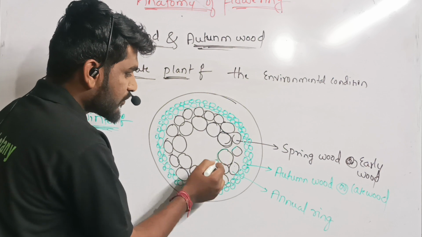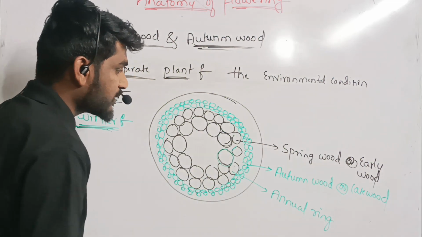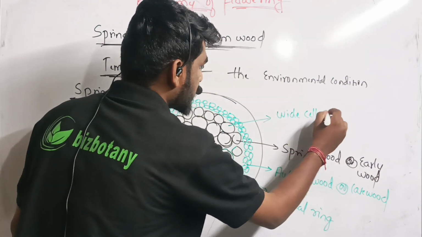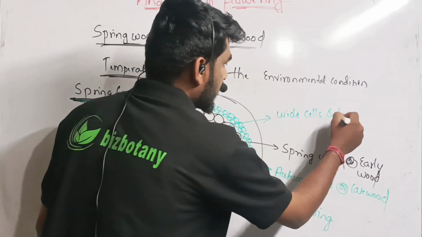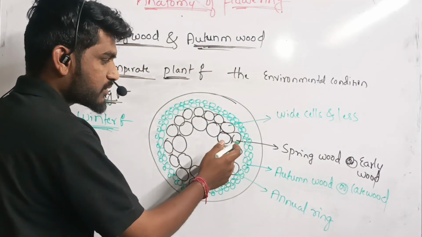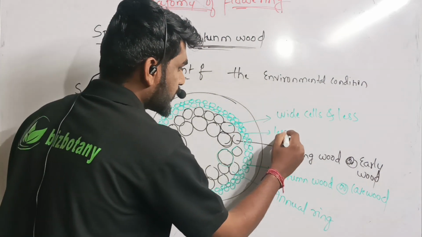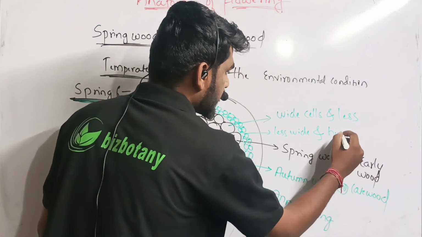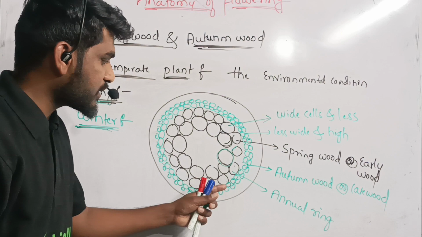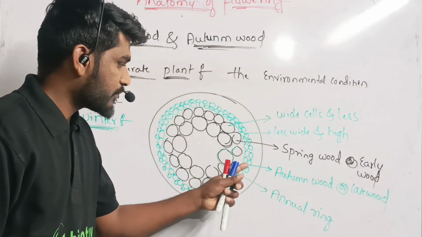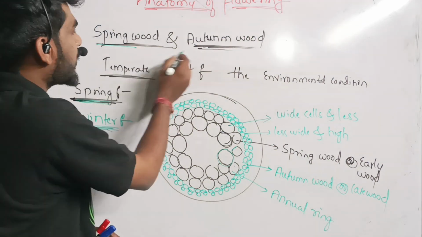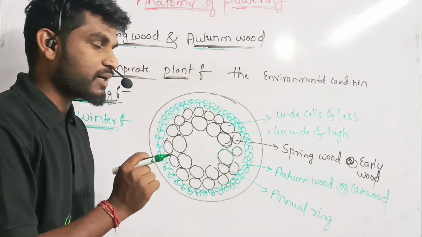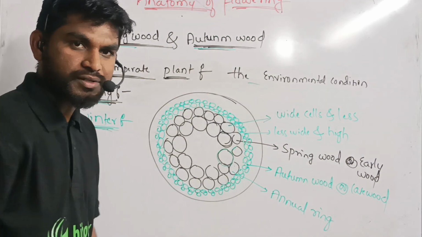Spring wood contains wide cells and the density of cells is less. Whereas autumn wood cells are less wide and the density of the cells is high. Highly dense cells will be present in the autumn wood. This forms the spring wood and autumn wood with the help of the cambium layer, which will be affected by physiology and environmental conditions.